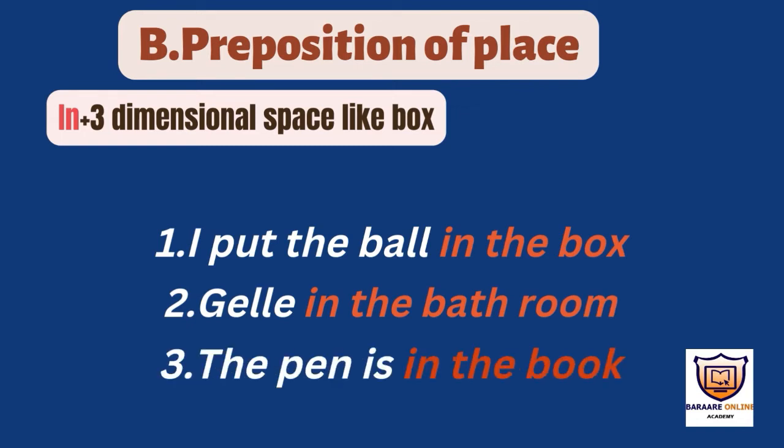A preposition of place, if you have three-dimensional space, what do we mean by three-dimensional space? Those are shapes or maybe spaces which have three dimensions, like length, width, and base. Like a box or maybe a cuboid. So if we have a space like that, we have to use in. For example, I put the ball in the box.